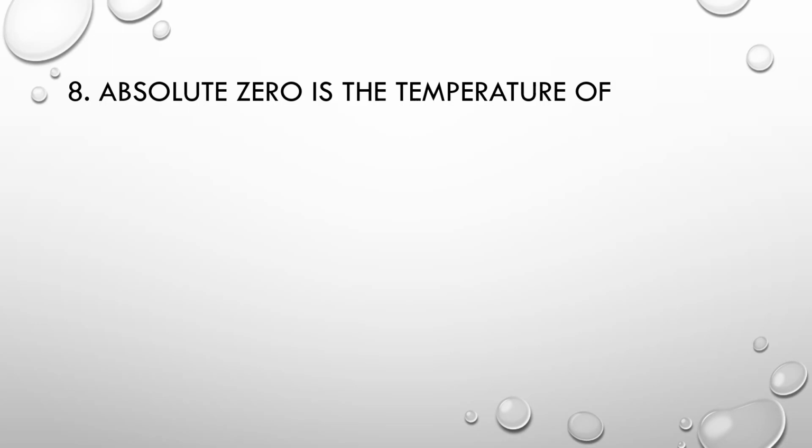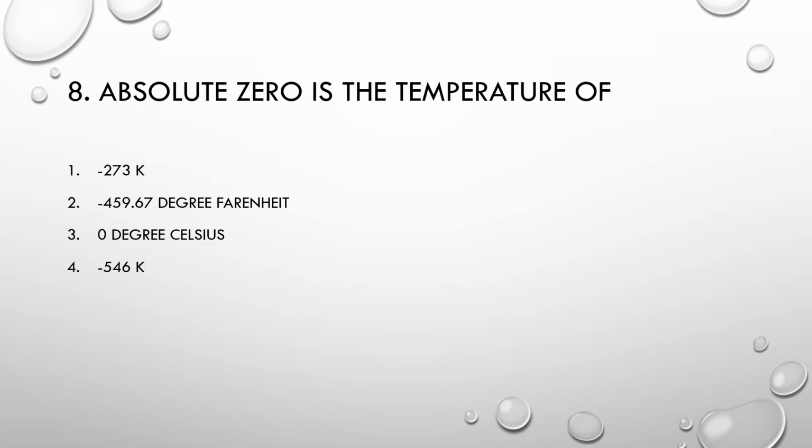Absolute zero is a temperature of: option 1, minus 273 Kelvin. Number 2, minus 459.67 degree Fahrenheit. Number 3, 0 degree Celsius. Number 4, minus 546 Kelvin. Correct option is minus 459.67 degree Fahrenheit.